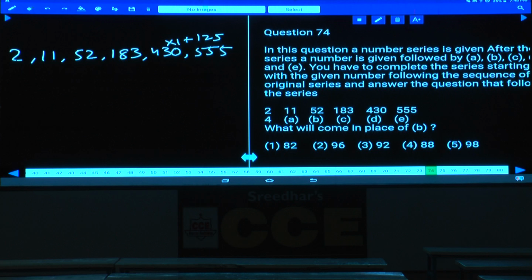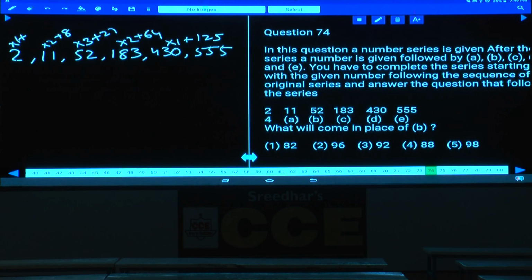Then coming to this one, 183 and 430. What is the relation here? 183 into 3 cannot be. If it is into 3, that will be around 540. Hence, it must be into 2. If it is into 2, what is the answer here? 366. 366 and 430. What is the difference here? 64 is the difference, 4 cube. The next one. Now this one into 3. Now 52 into 3, 156. Plus how much? 27. Now this is into 2. Plus how much? 8. This is into 1 plus.